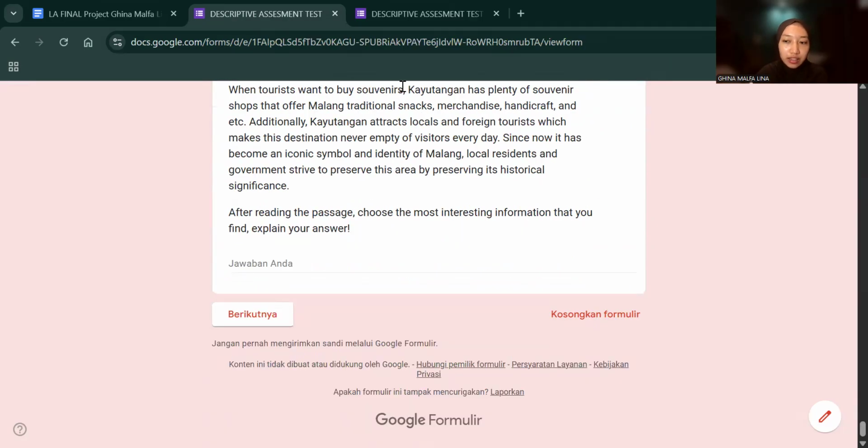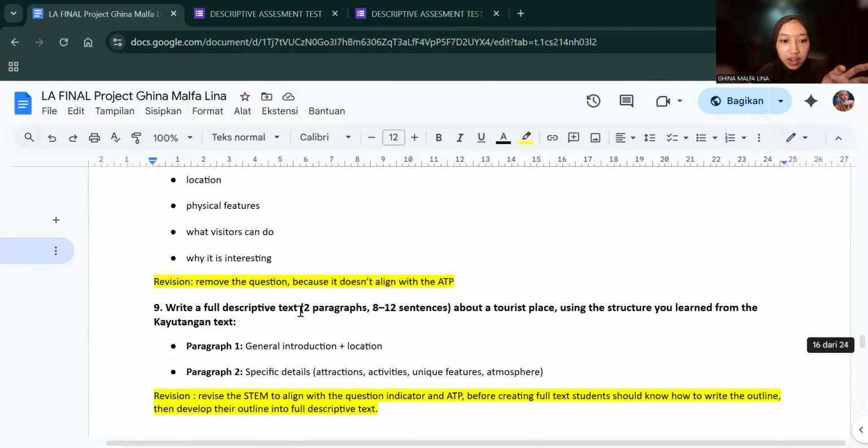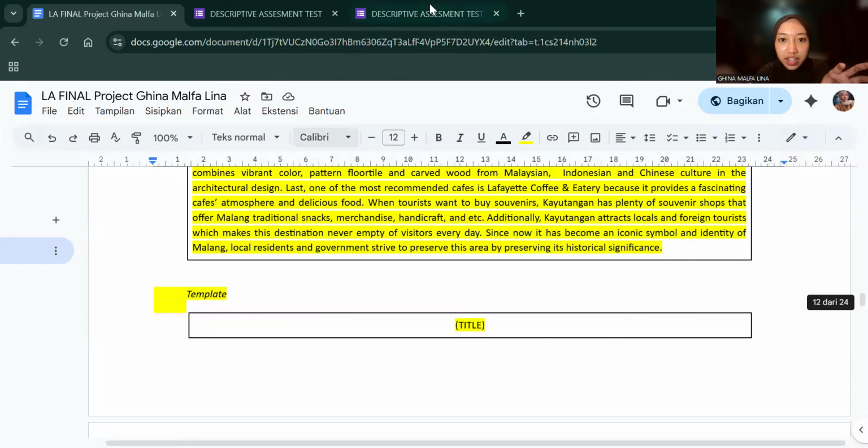Here is the first section. The first section will be about the reading assessment, and the second is about the writing assessment. To do the writing assessment, they have to open this link. This link is for the writing assessment that we found here, number 11 until number 15.